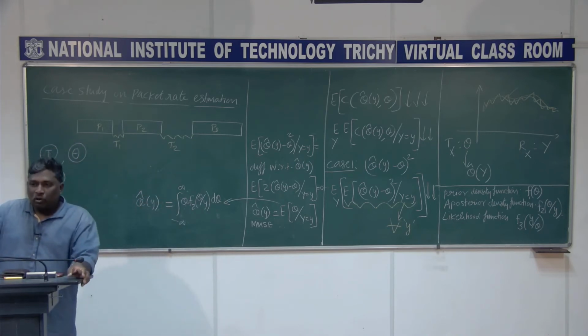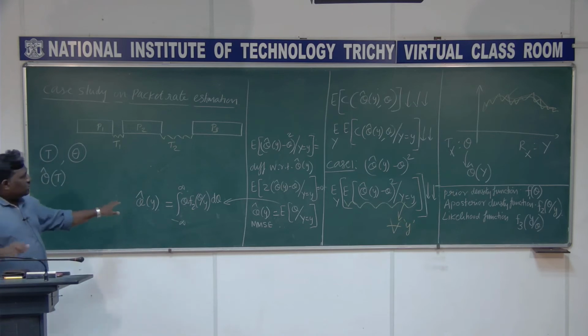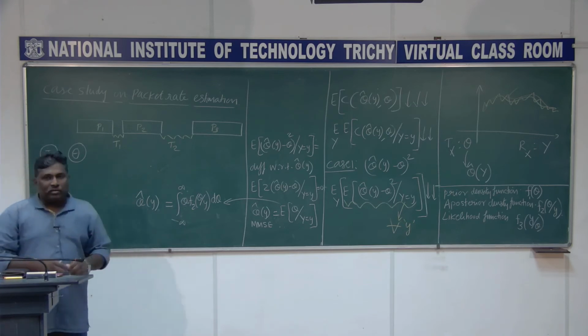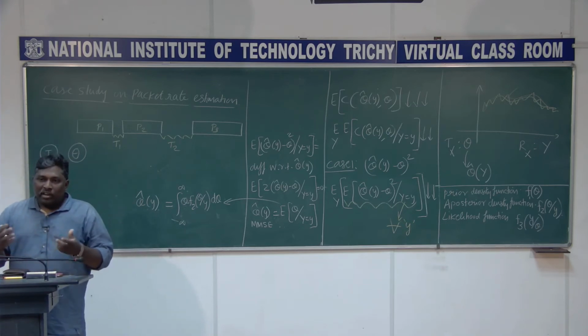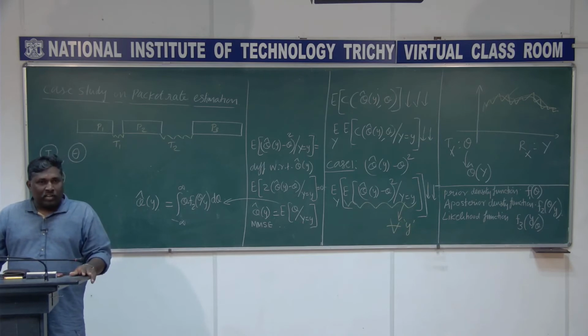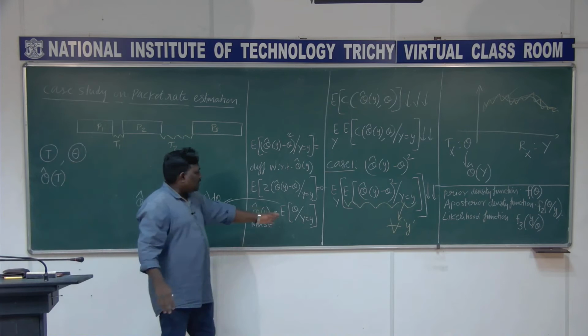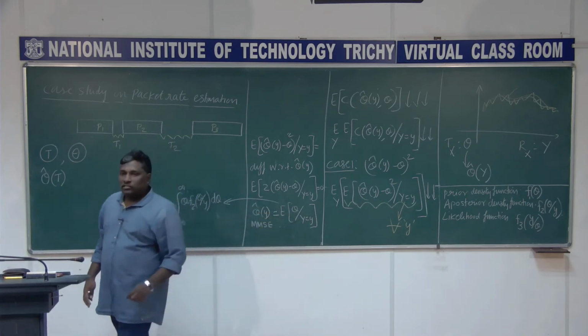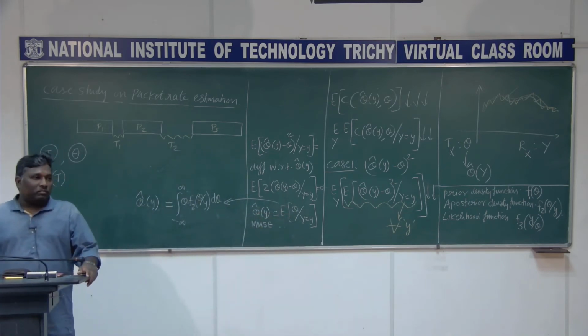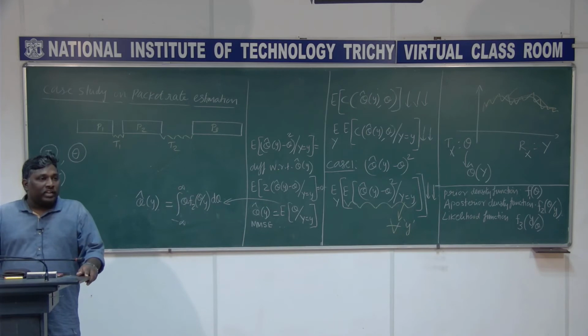If I want to know theta cap of y, this is what I have to do. Theoretically we are able to understand that. What are we really doing? We are actually finding the mean. It is just the conditional expectation, the conditional mean. You are finding this theta as an average, given y equal to y.